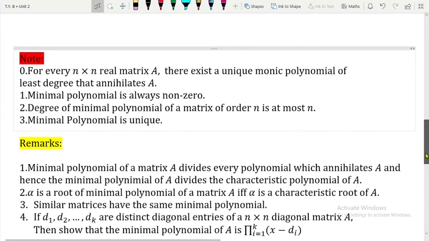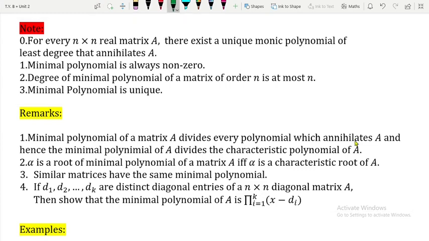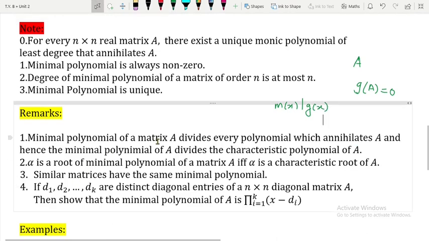Now a few remarks that will be useful for us to find the minimal polynomial. The minimal polynomial of a matrix always divides every polynomial which annihilates A. This is very interesting. If you have some matrix A and we know some polynomial g that is annihilating A, then it is guaranteed that our minimal polynomial m of x is going to divide g of x. That is what this result says. I hope you remember the concept of divisibility.